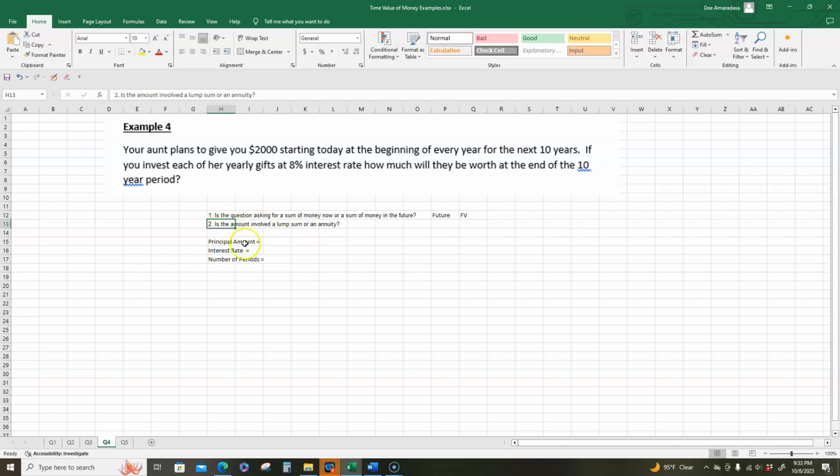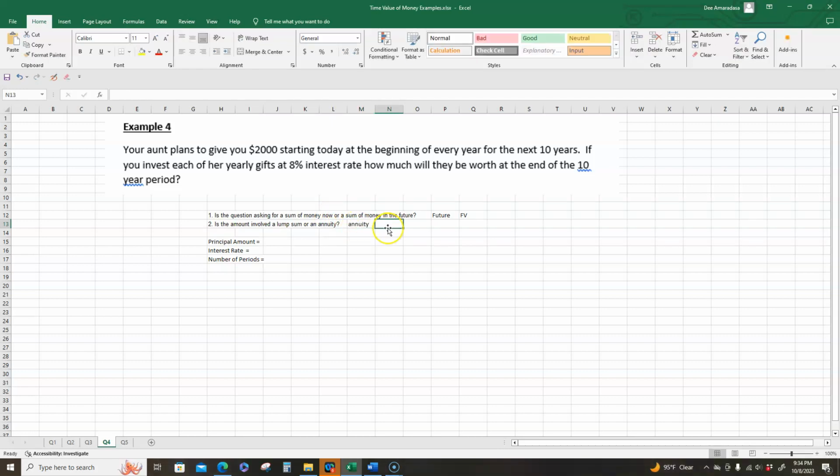Next, the question says, is the amount involved a lump sum or an annuity? Are we looking at getting $2,000 payments or multiple $2,000 payments? Your aunt plans to give you $2,000 starting today every year for the next 10 years. So it is an annuity.